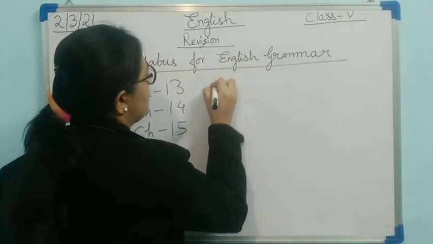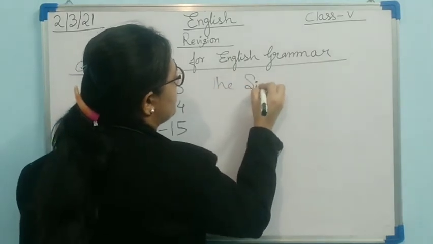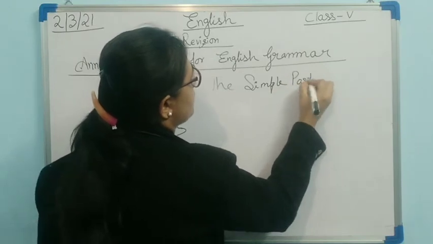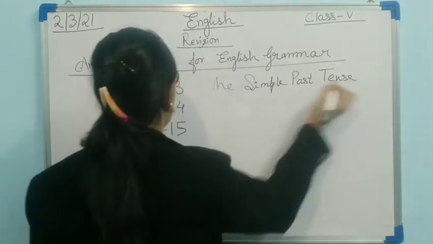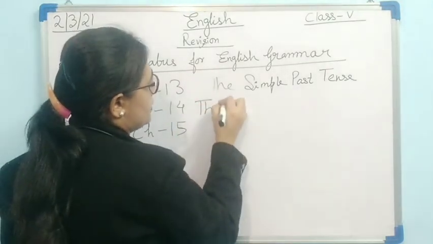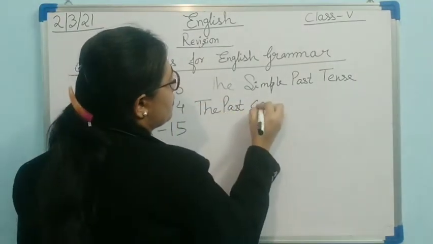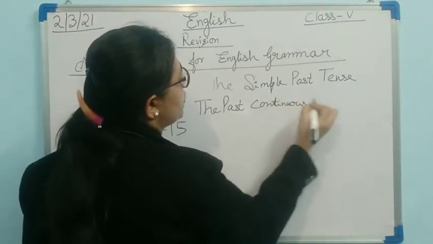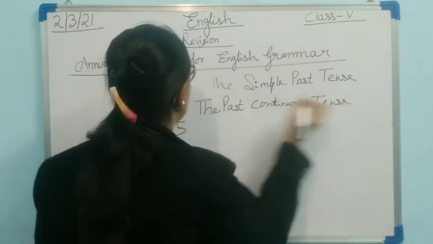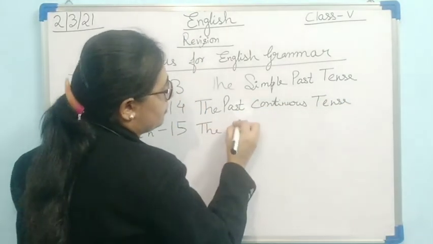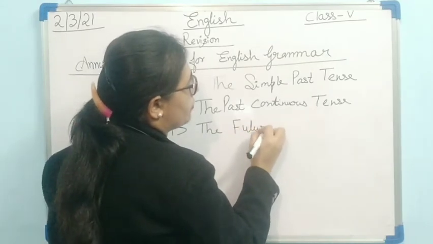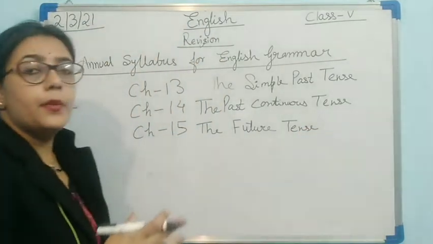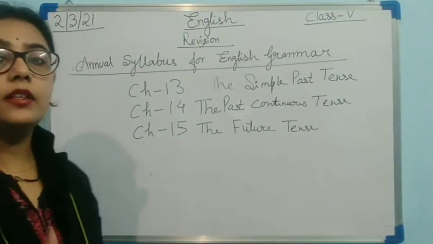It is the simple past tense, the past continuous tense, and the third lesson is the future tense. Okay, the simple past tense, past continuous tense and the future tense.